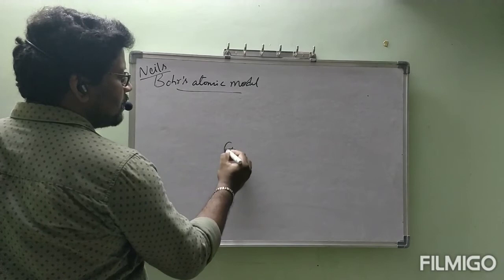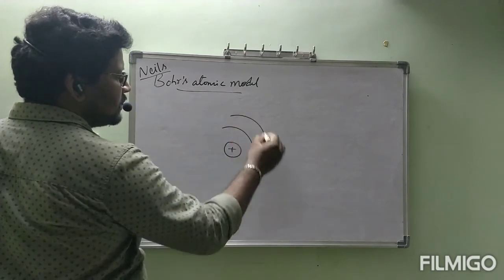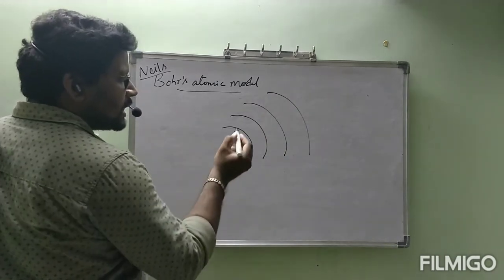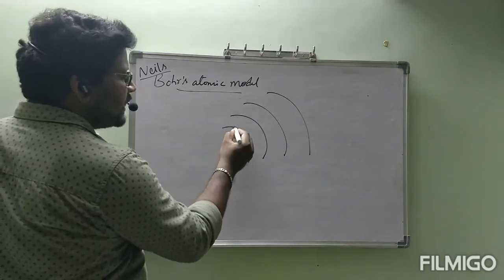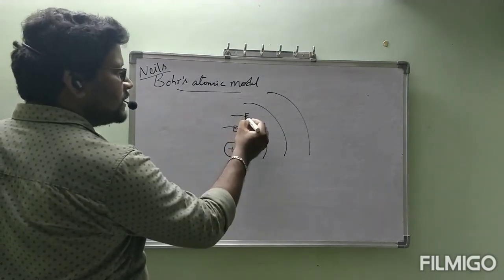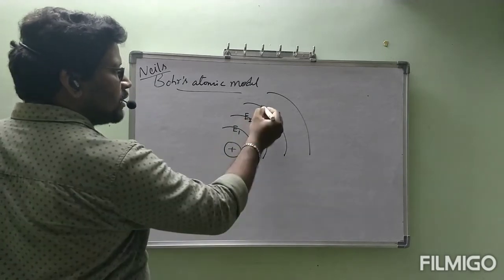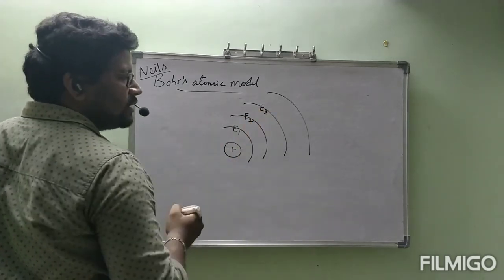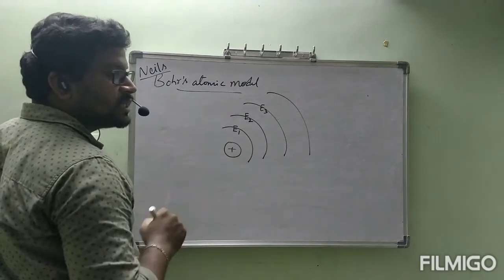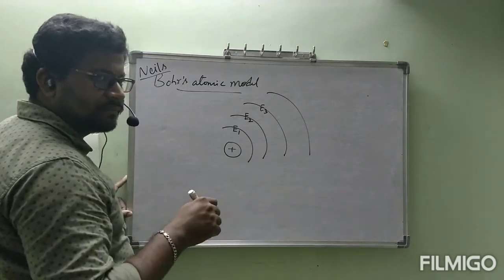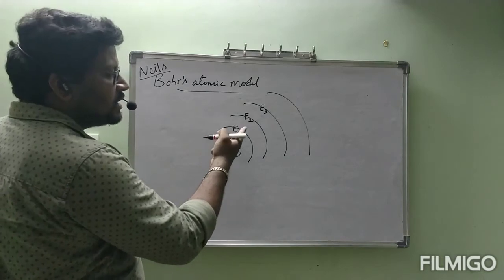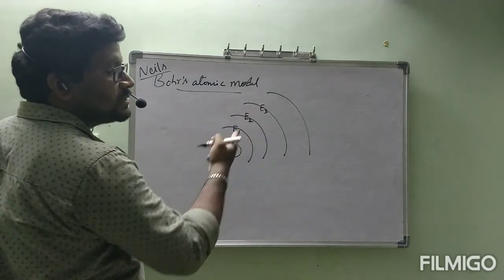This is nucleus. This is first orbit, second orbit, third, fourth orbit, like this. Electron, if it is present in first orbit, its energy is E1. If electron is present in second orbit, its energy is E2. If it is present in third orbit, E3. Please don't think that same electron is present in first, second, third orbit like this. So many electrons are there. Sodium has 11 electrons. So some electrons present in first orbit, some electrons present in second orbit, and some electrons present in third orbit.